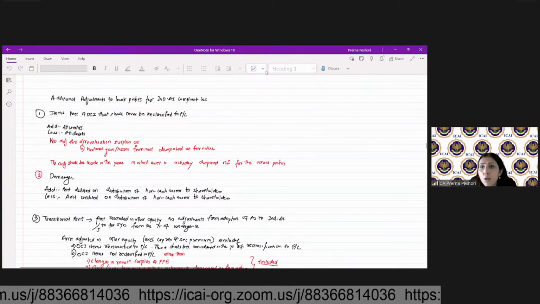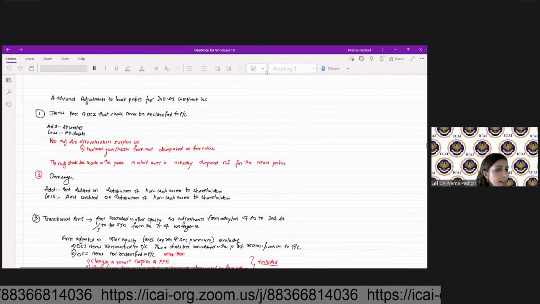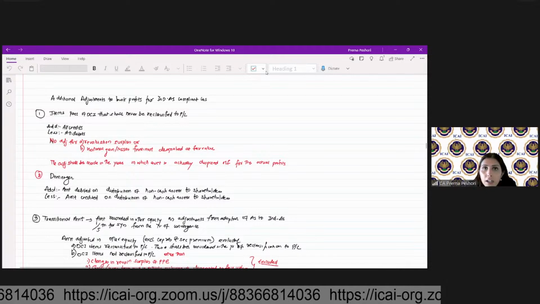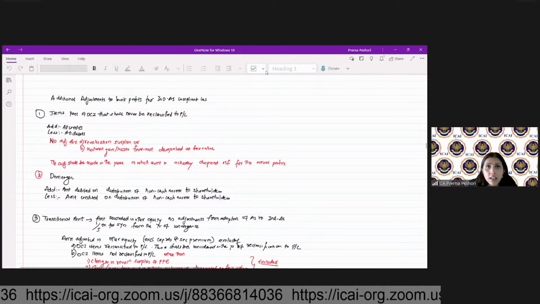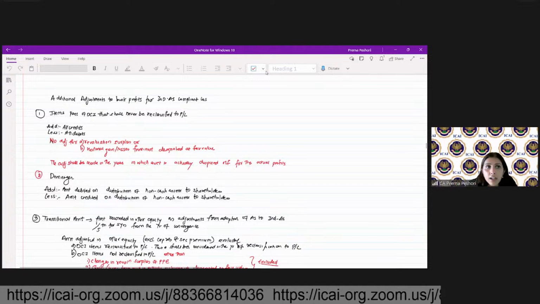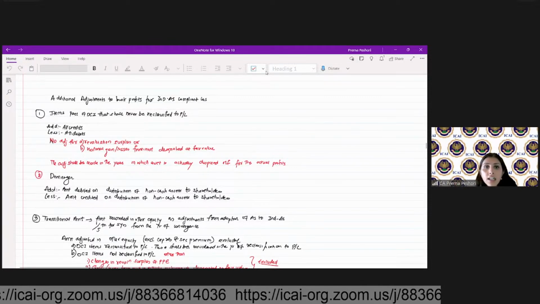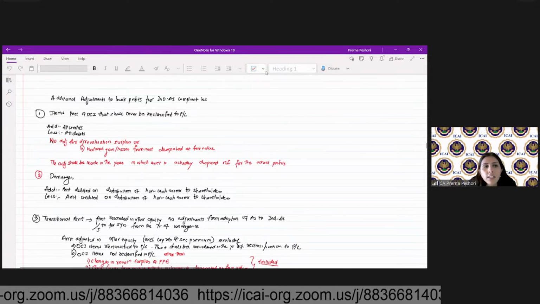Are we clear? What is OCI? Yes, other comprehensive income. What is OCI? Yes, accounts, Ind AS. OCI, no, Viraj, it's other comprehensive income. But what is OCI?